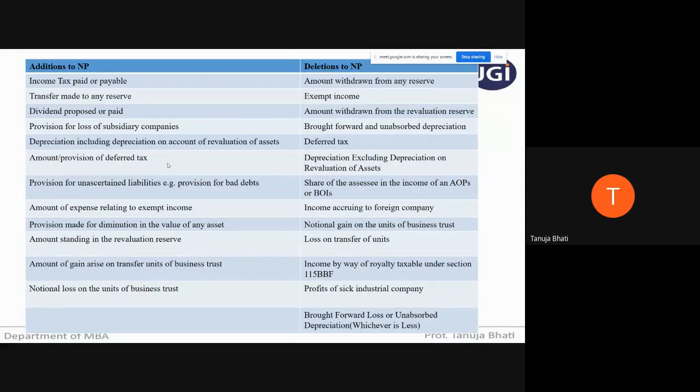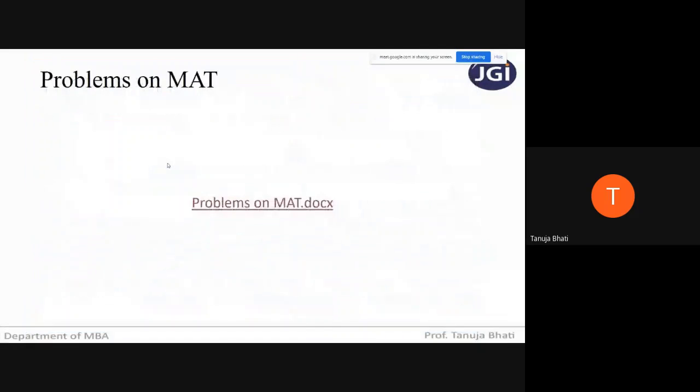So let me just ask you students, okay, normal depreciation including depreciation on revaluation of asset. You're going to add it to the net profit, but when you're going to delete it from the net profit, you're only going to delete the normal depreciation, excluding depreciation on revaluation of asset. But when you're calculating as per Income Tax Act, you're going to take depreciation as per Income Tax Act.